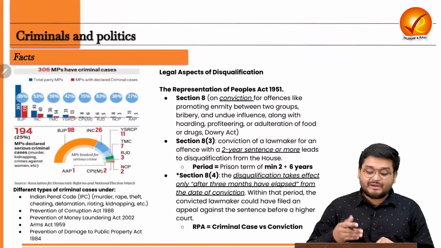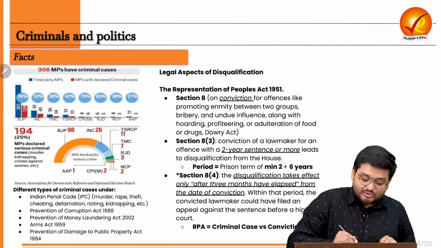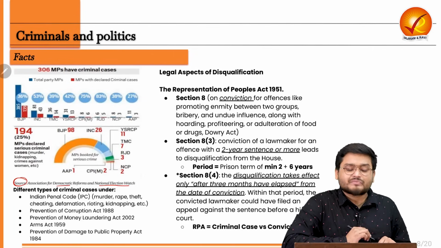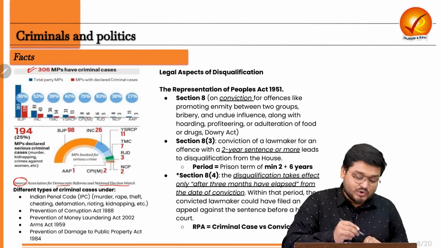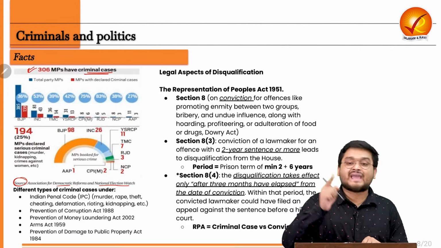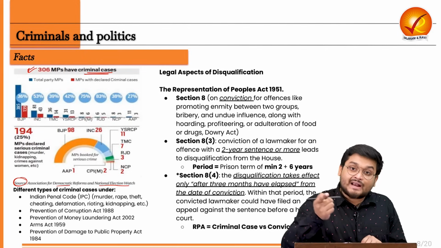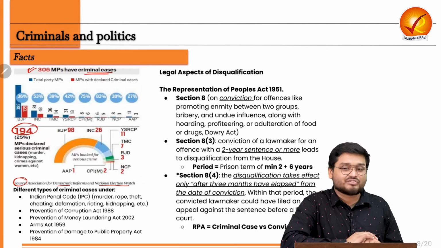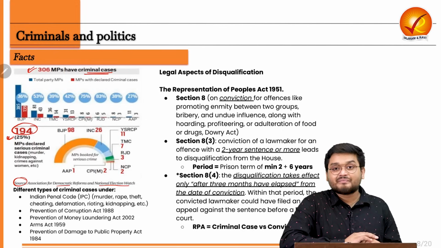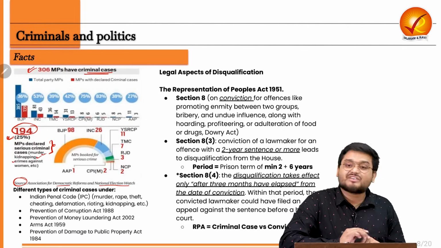Now here, let me take you through some data initially. According to the Association for Democratic Reforms and National Election Watch, which is the source for this data, according to the latest data, there are around 306 members of parliament who have criminal cases against them. 306 members of parliament. And among these 306 members of parliament, 194 members of parliament, or 25%, have declared serious criminal cases such as murder, kidnapping, crimes against women.